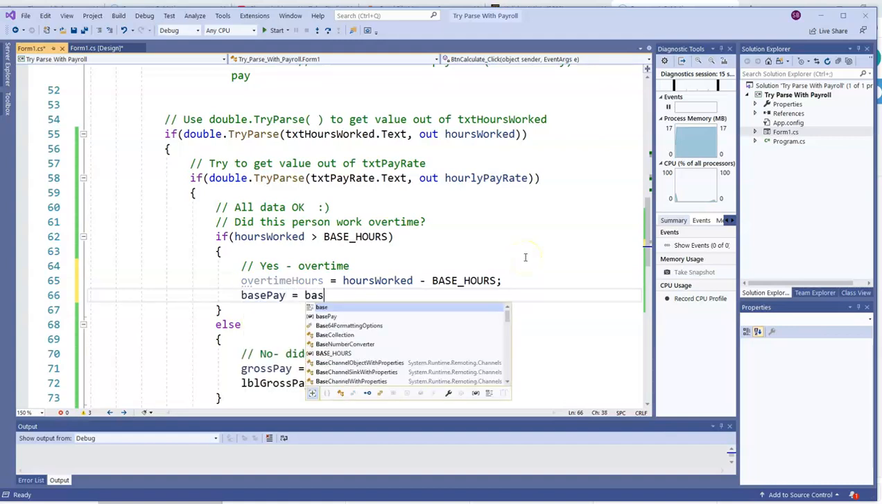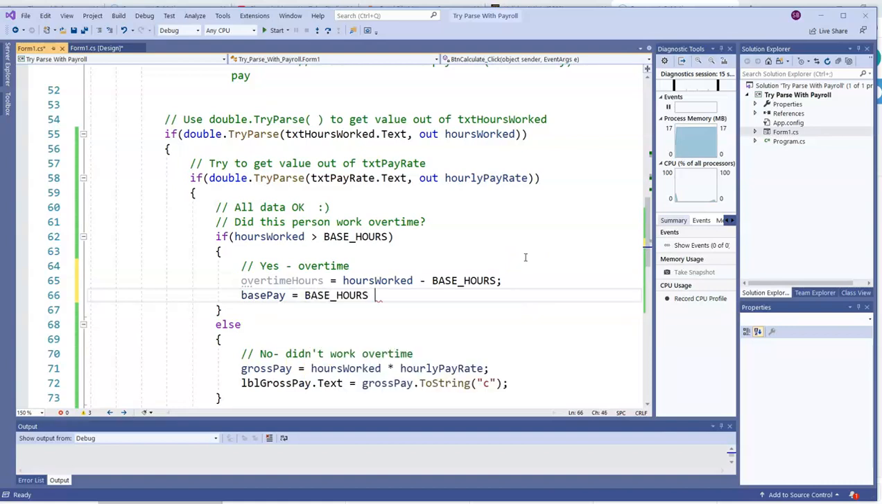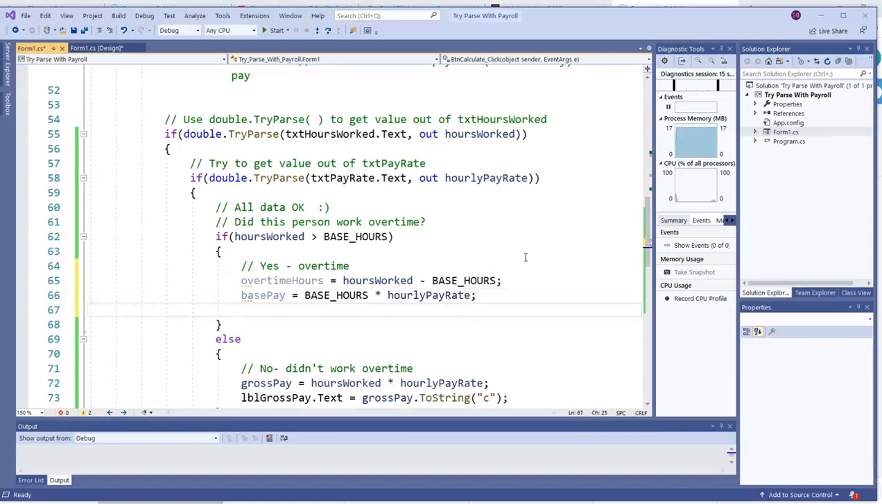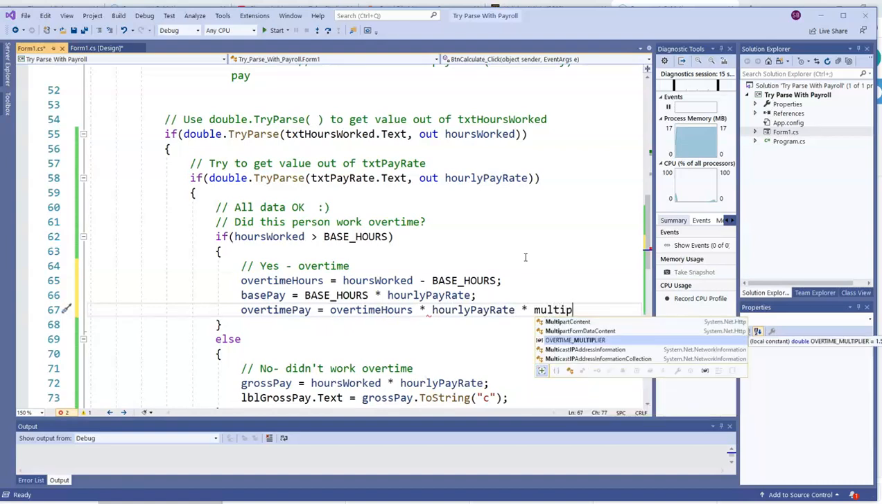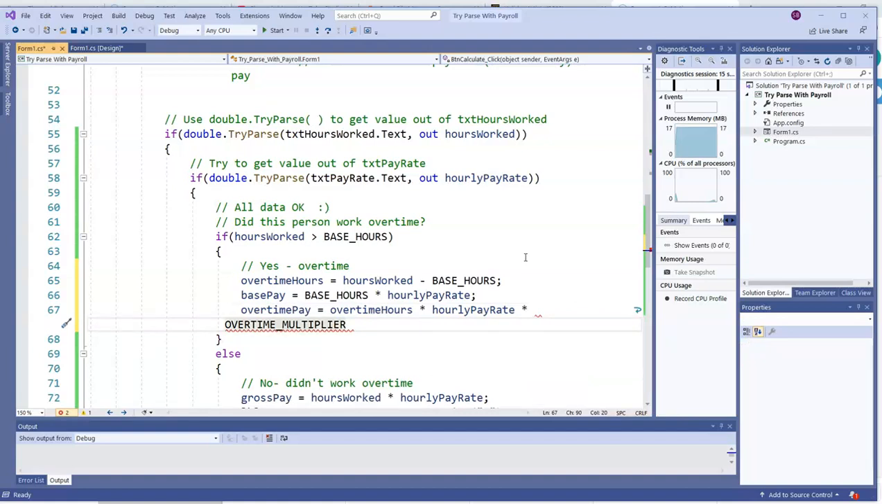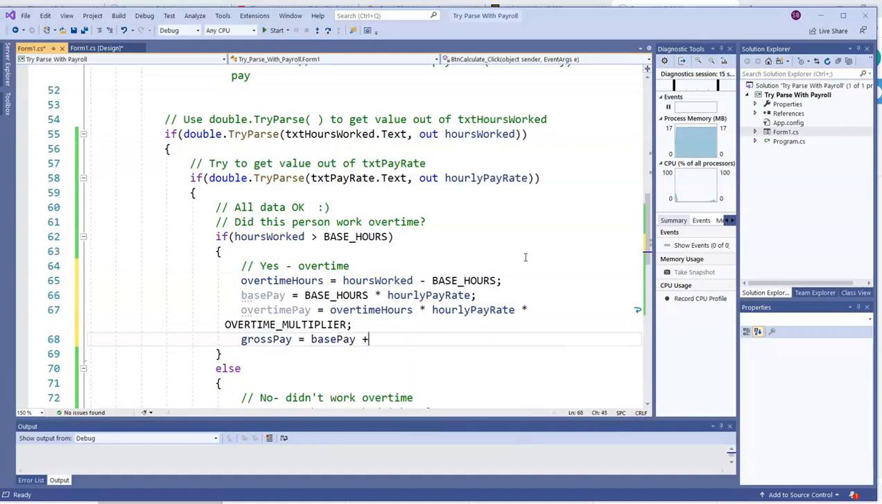Their base pay is going to be the base hours, which is 40, times their hourly pay rate. Guaranteed if they worked overtime, the first 40 hours of their pay is going to be times their regular hourly pay rate. Their overtime pay is going to be a little bit better. So their overtime pay is their overtime hours times their hourly pay rate times our multiplier that we have set up for overtime, which right now is 1.5 in this program, time and a half. They only get that time and a half pay for overtime pay, not for their base pay, and only for the overtime hours. So now the gross pay is the base pay plus the overtime pay. That covers both sections of all their work for that week.